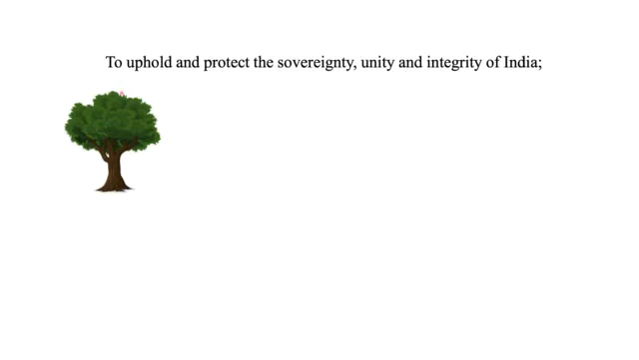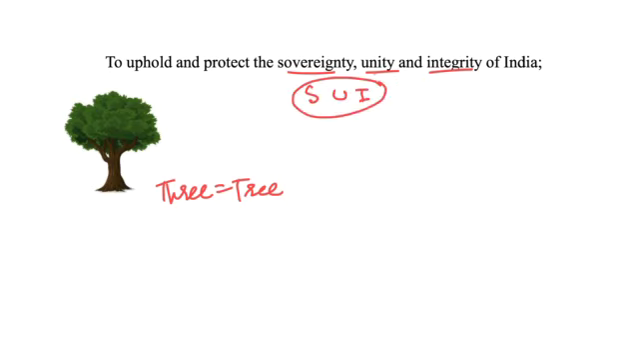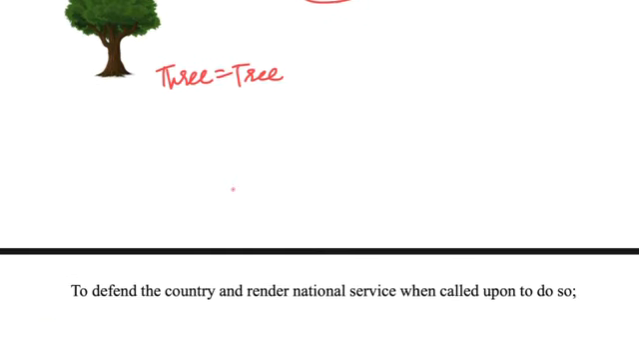Now third, that is 3. 3 is equal to tree. The third fundamental duty is to uphold and protect the sovereignty, unity, and integrity. This is S, U, and I, so I can say sui. Sui is a needle in English. Imagine that you have punched a hole using a sui, a needle, in a balloon, and the air goes out and the balloon collapses like a tree. This is how you can remember the third fundamental duty.